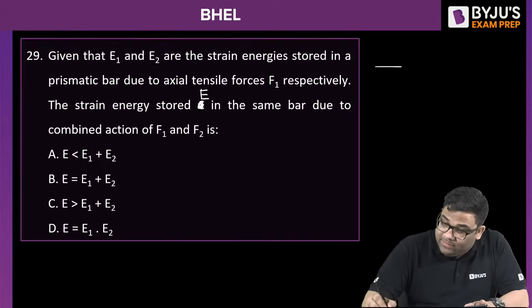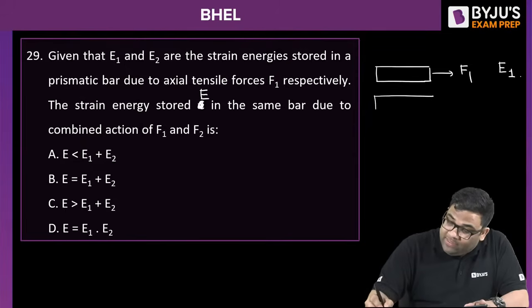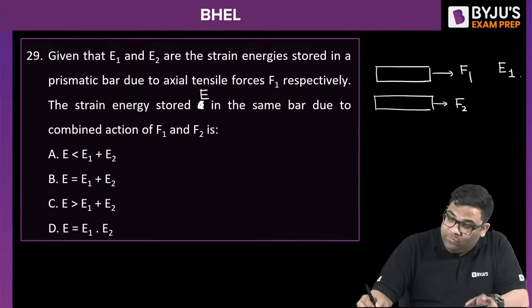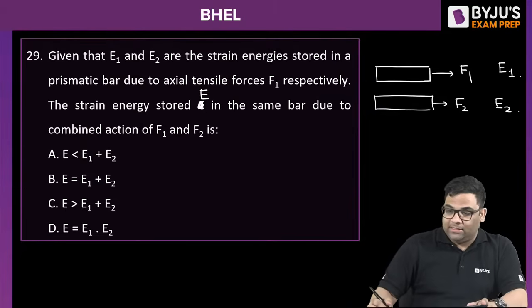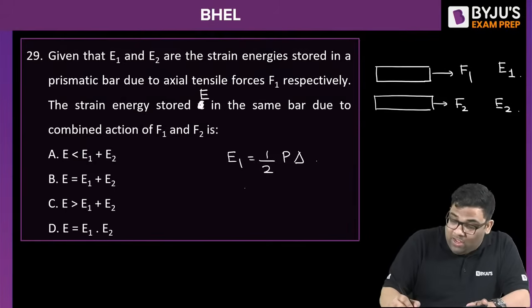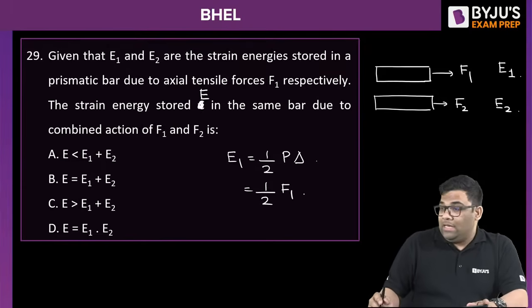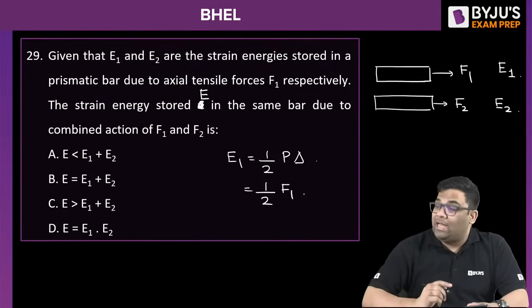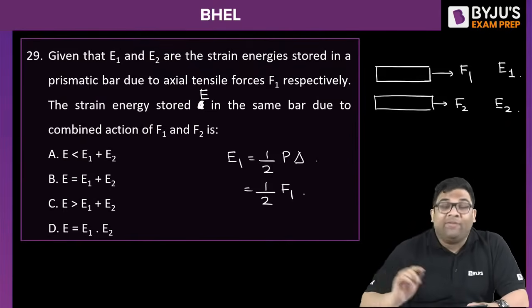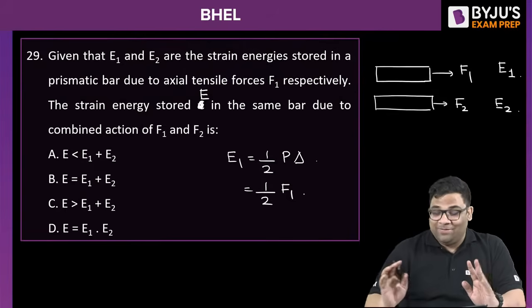So when a bar is subjected to F1 force, the strain energy is E1. Now the same bar, when it is subjected to F2, energy is E2. Now what is the strain energy formula? That is half load into deformation. Now the load is what? F1 in case of 1. And deformation is what? PL by AE. So Srikant answered this question also. Very good, Srikant. I'll just explain this.